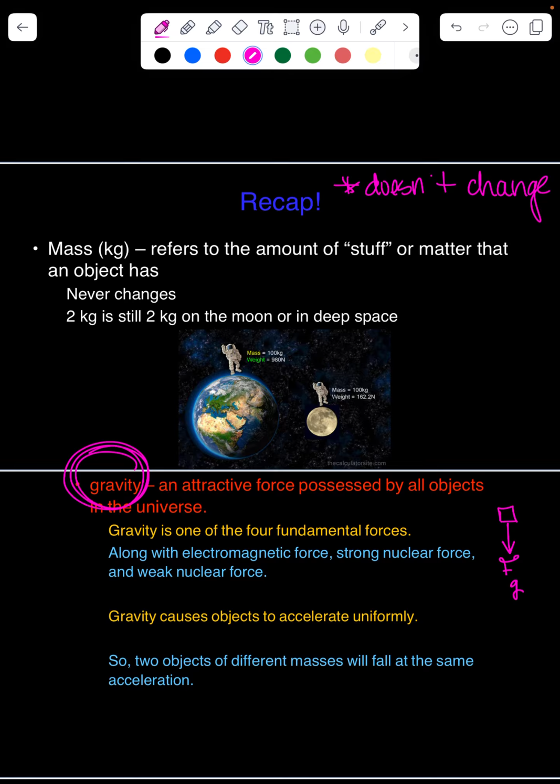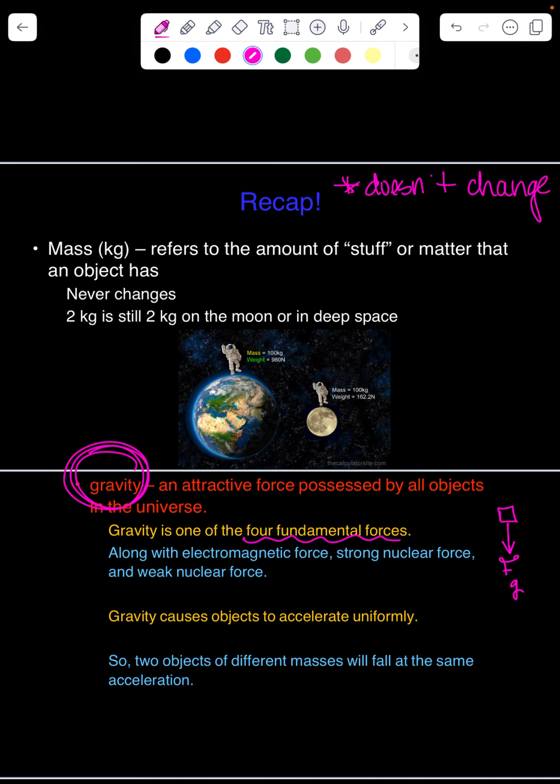The force of gravity is everywhere, but it's always changing. It's one of our four fundamental forces, and it's going to be the biggest one. We also have electromagnetic force, which has to do with both electricity and magnetism. Last year in chemistry, we talked about the electromagnetic spectrum, how it is created from electric waves and magnetic waves that are oscillating perpendicularly to each other.